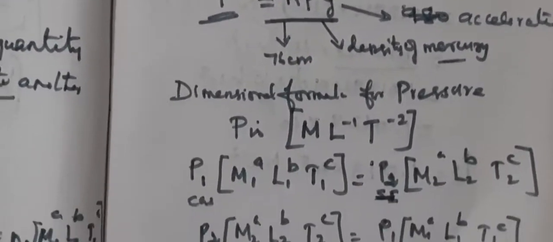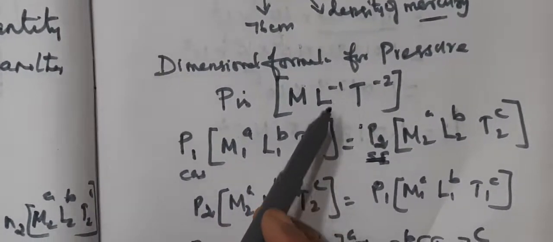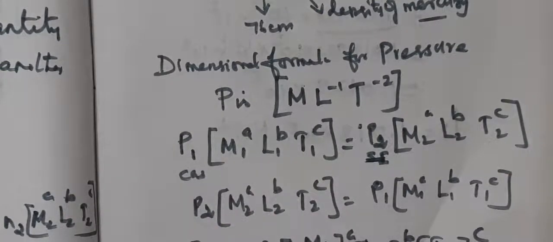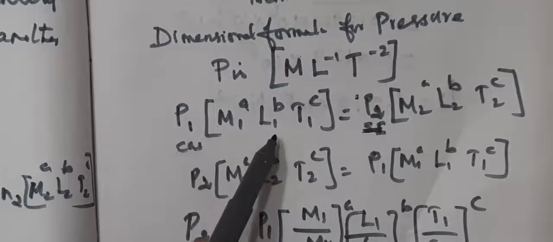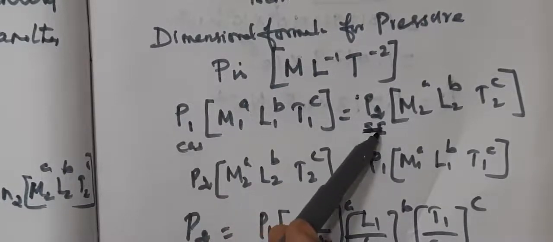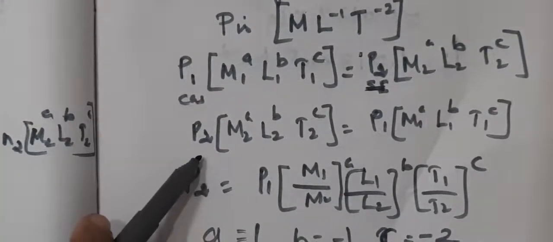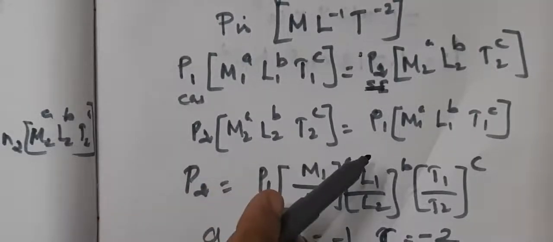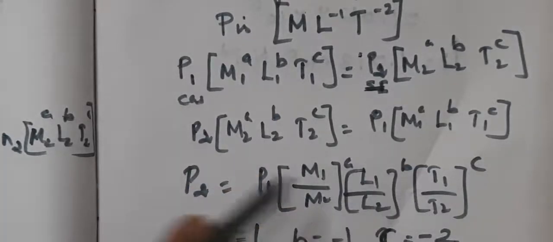So we can write the dimensional formula for pressure, that is M L power minus 1 T power minus 2. This I have already explained. Pressure is equal to force per area, and there we substitute the dimensions of force and area. Then we use the formula n1 u1 equal to n2 u2. P1 is the CGS system value, P2 is the SI system value. Now we need P2, so P2 is equal to P1 into M1 by M2, L1 by L2, T1 by T2, the whole power a, b, c.